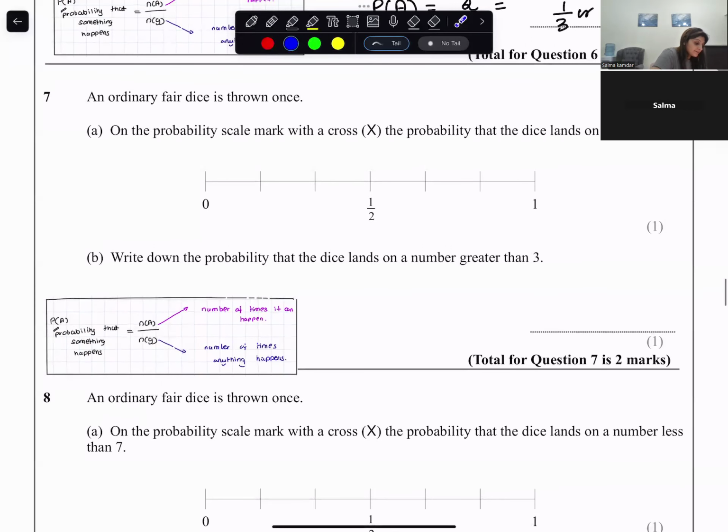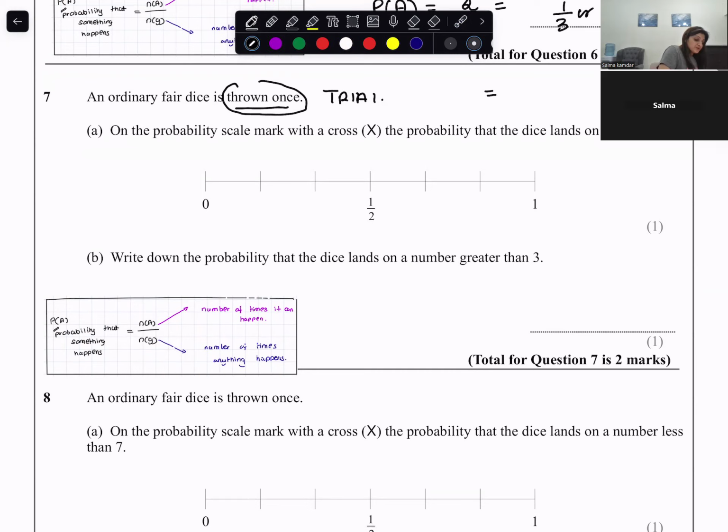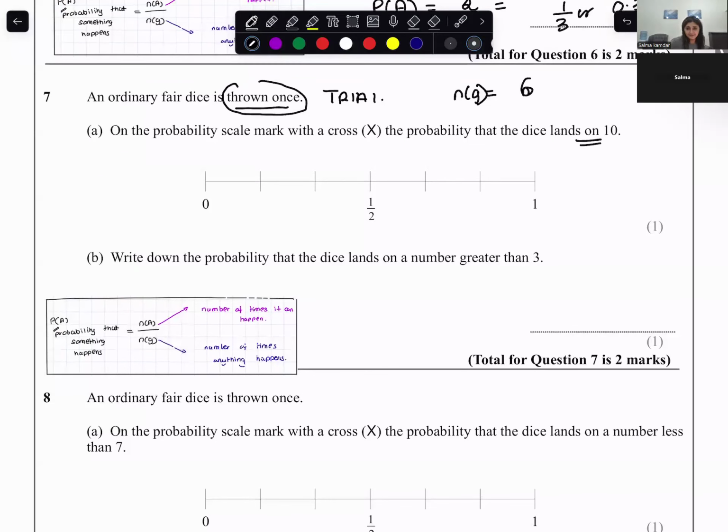So here I have an ordinary fair dice that is thrown once. How many times you are doing it is called the trial. What is the total number of possible outcomes when the ordinary dice is thrown? So in a dice you have 6 sides, so n of S would be 6. Probability that the dice lands on 10. Now think and tell me, are there any chances that the dice would land on 10? What is the number of sides that you have on a dice?